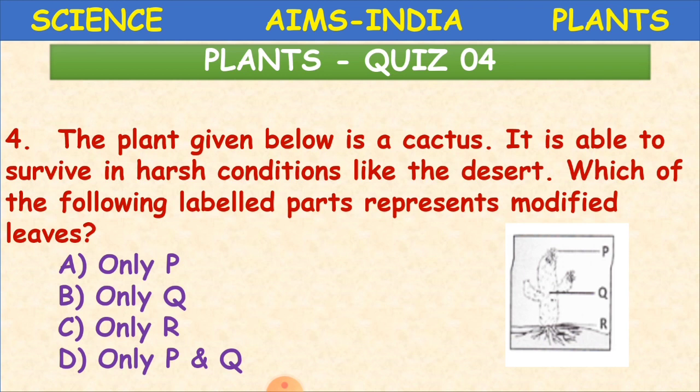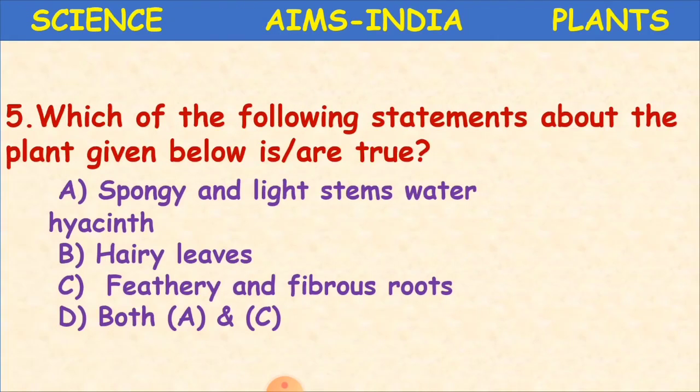R is of roots, Q is of stem, and P is of leaves, pines. Okay. Then which one is going to represent the modified leaves, children? As we learned, yes, it is Q. It is Q, that is stem. Clear, children? Yes. The next question now.